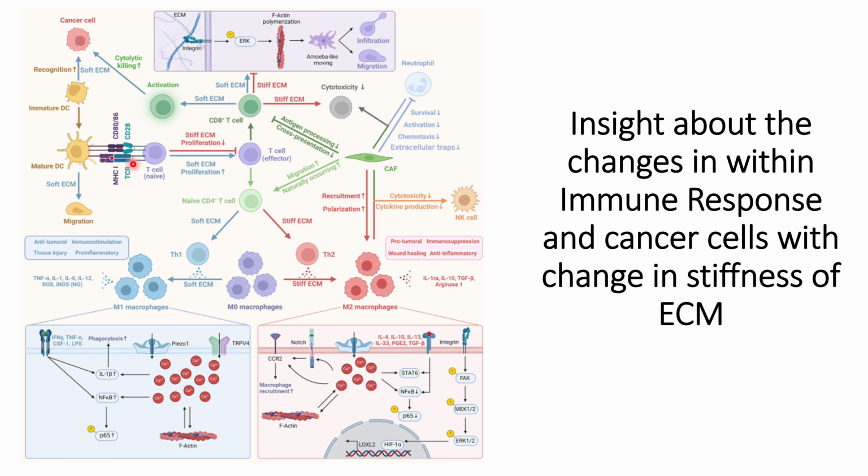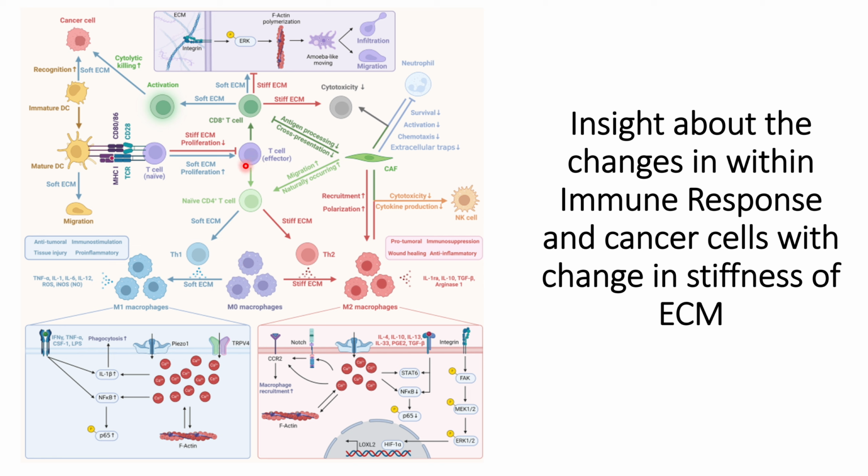And once this information has been provided to the T cells, right now the T cells are in the naive stage. So in order to move T cells from the naive stage to the effector cells, if the stiffness of the ECM is high, then the efficiency of this step will be reduced. And if the stiffness of this ECM is low, then the conversion from naive T cells to the T effector cells will be high. So this is one of the steps where the immune response gets hindered.